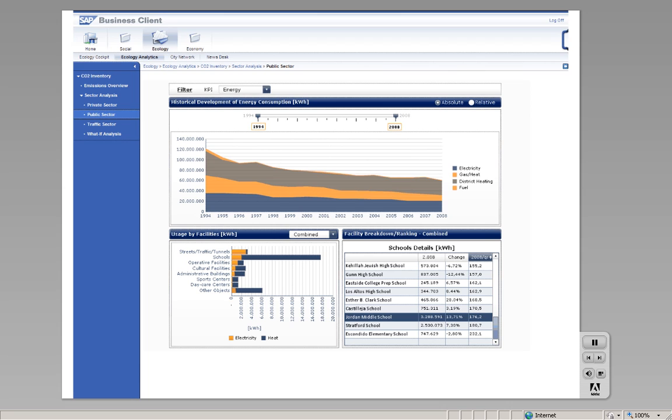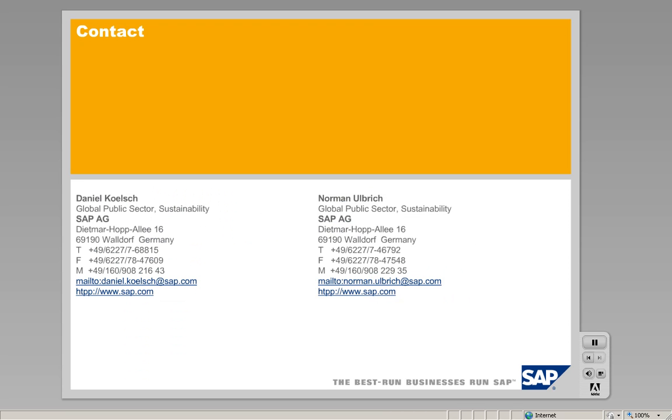Again, we filter on schools and sort by usage per square meter, which gives us a list of potential schools to pilot an awareness campaign for best practices on saving energy, for example. We have seen how SAP supports the setup and execution of a city strategy, as well as how decision makers can use SAP Business Objects offerings to identify potential fields of action and to manage a city in a holistic and sustainable way.